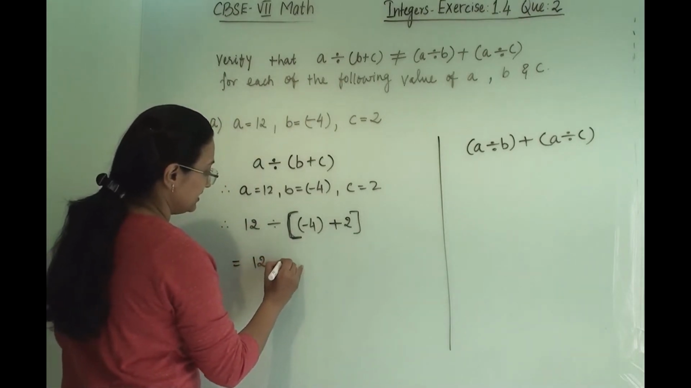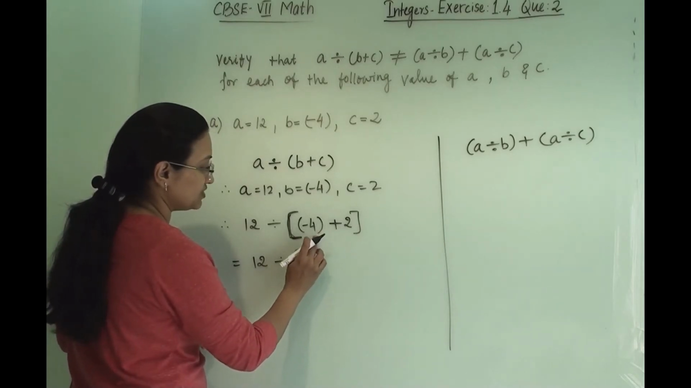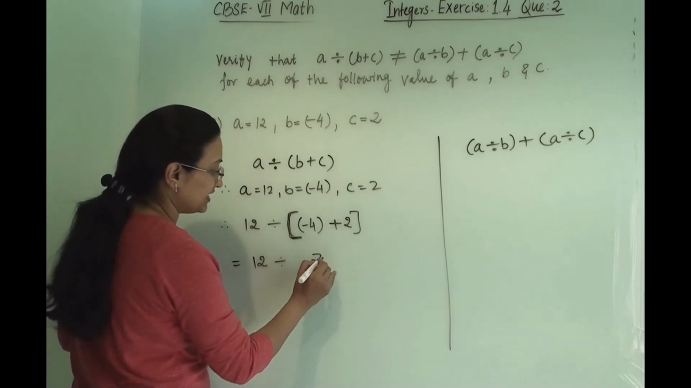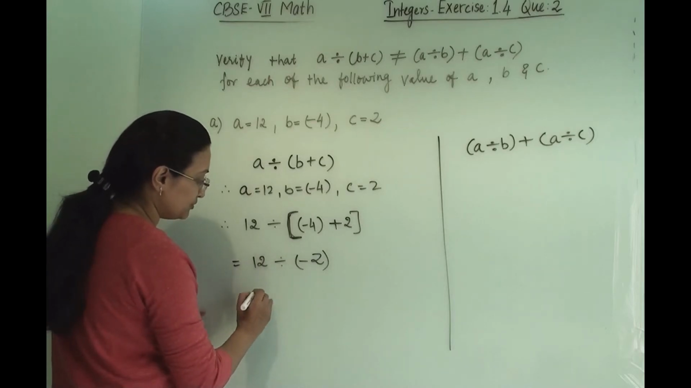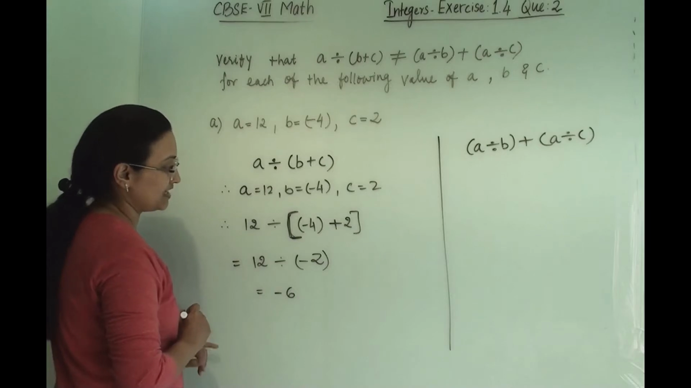Now let us solve this. 12 divided by this, first we have to solve. So minus plus will become minus. Here we have to do subtraction. So 4 minus 2 we will get 2 and it will carry the bigger number's sign, minus 2. When 12 divided by 2 we will get 6 and the denominator is minus, so the answer is minus 6.